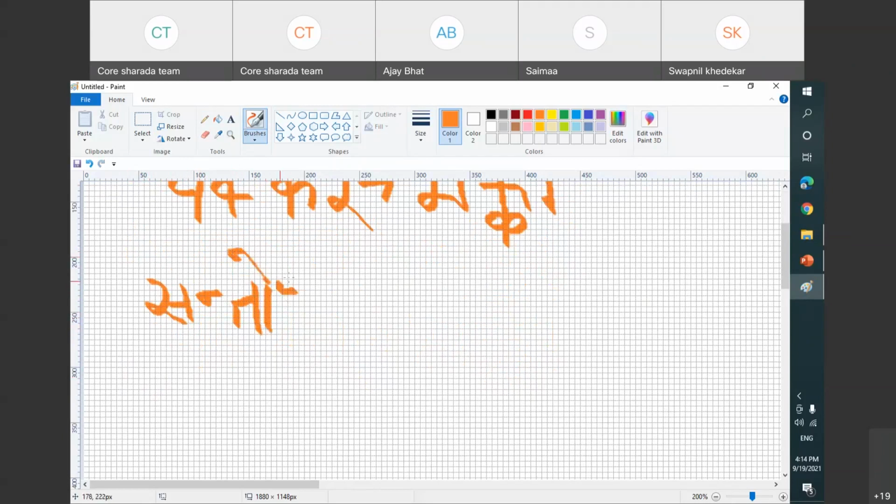Okay, so what we do here: S is written as it is. N is half, which will be written full. T is written below that.